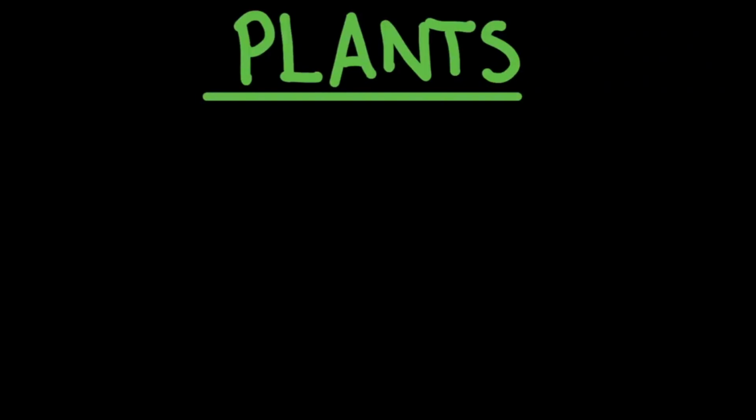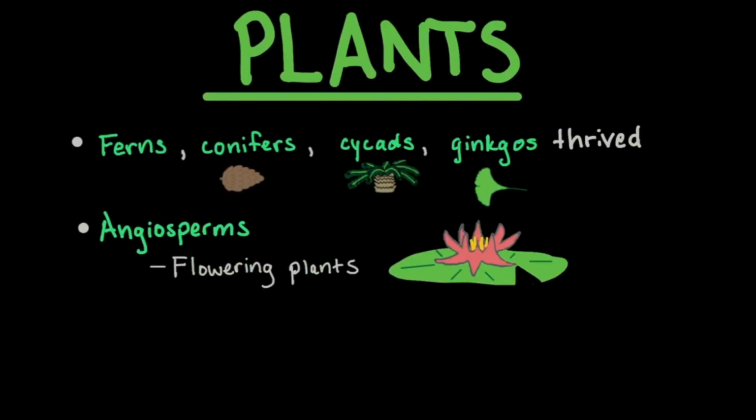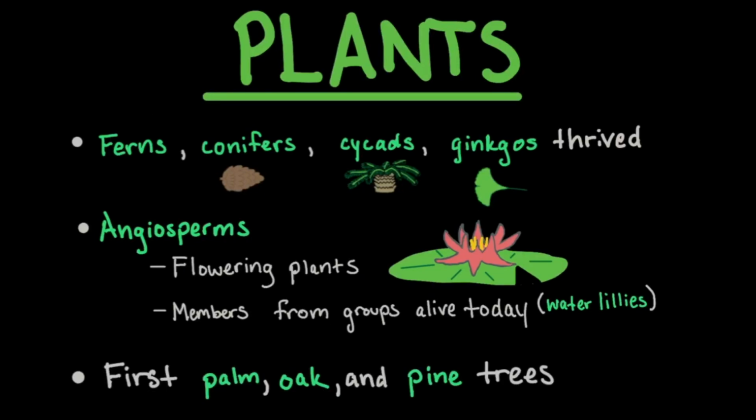Ferns, conifers, ginkgos, and cycads continued to thrive during this period. Plants went through an evolutionary breakthrough with the angiosperms. Angiosperms are flowering plants. These early angiosperms had members from groups still alive today, such as water lilies and wintergreen. Palm trees, relatives to modern oak and pine trees, all make their first appearance.